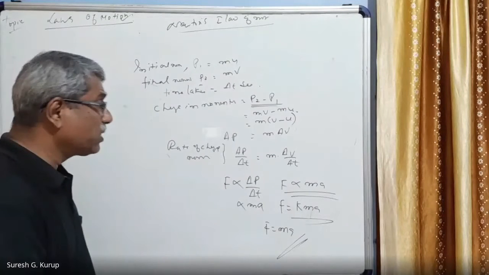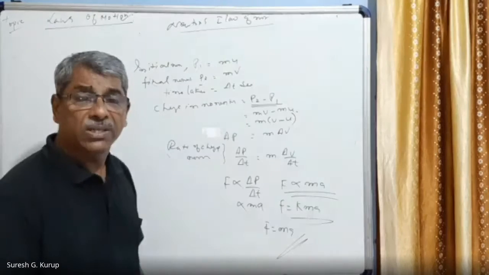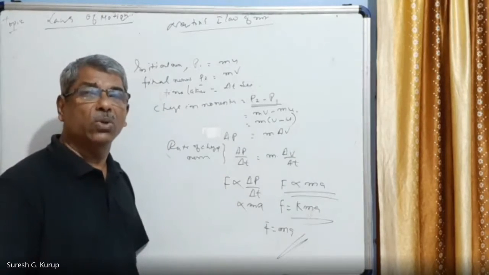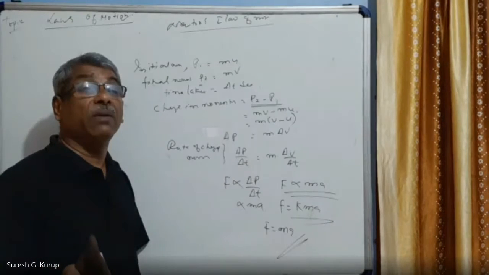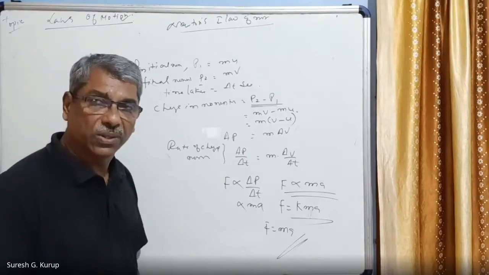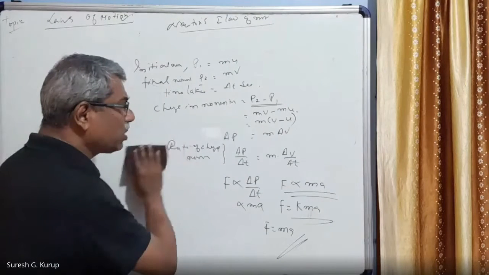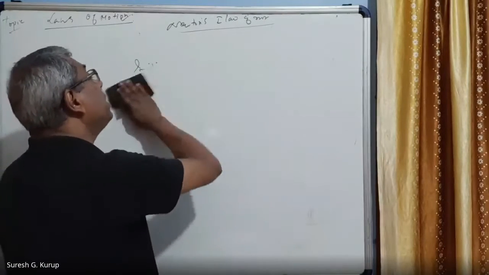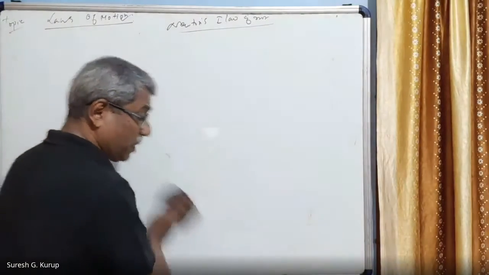Already you know, a very important thing I want to mention is that force has two kinds of units: the absolute system of units and the gravitational system of units. In the absolute system, we have CGS and SI both.